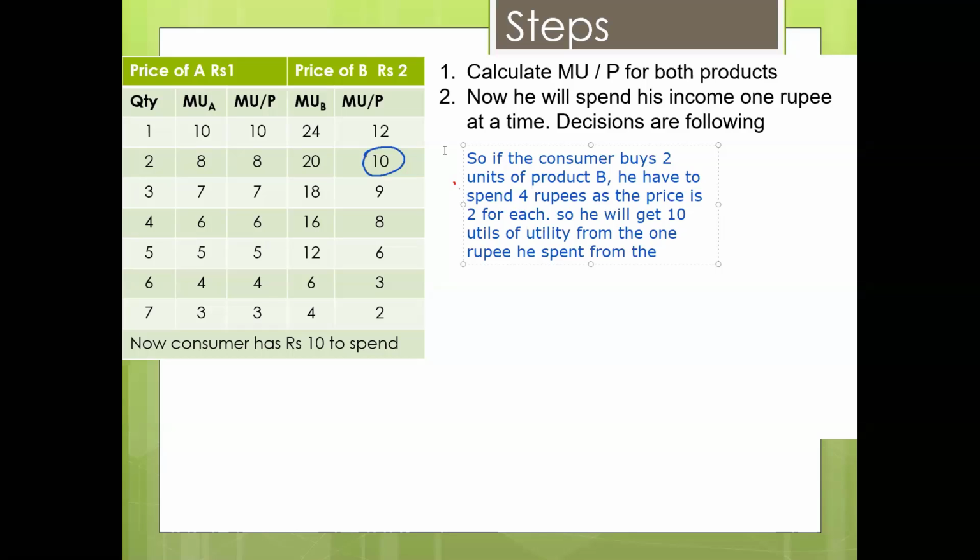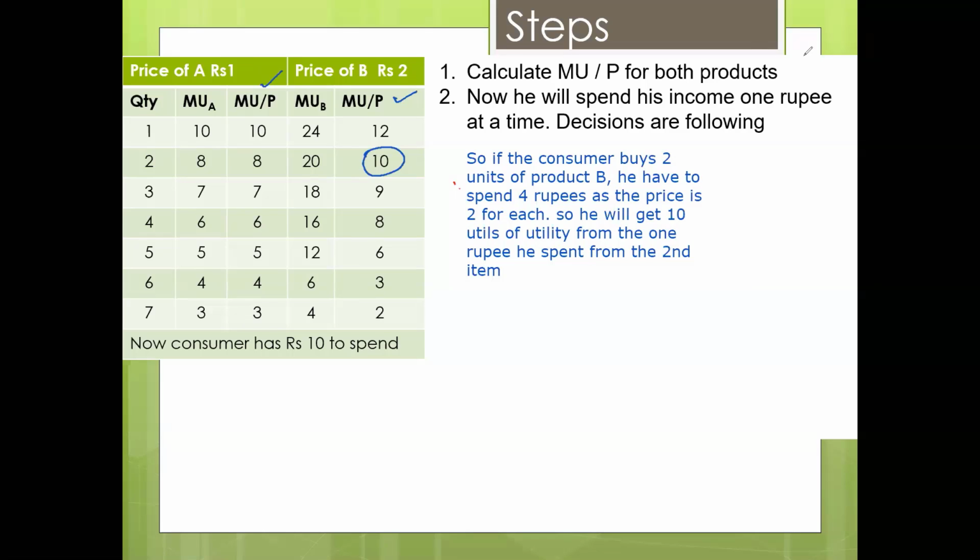From the second item he will get 20 utils as total, but for 1 rupee he will get 10 utils, so it will be half. So this is the meaning of that number. So why did we do it? So that we can compare 1 rupee with 1 rupee. This column is also in 1 rupee terms, this column is also in 1 rupee terms. So this will help us to compare each other.